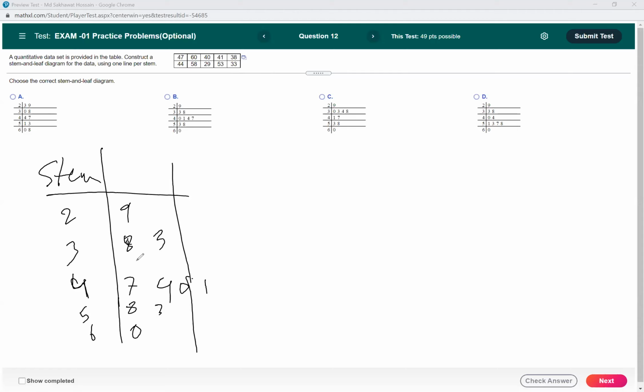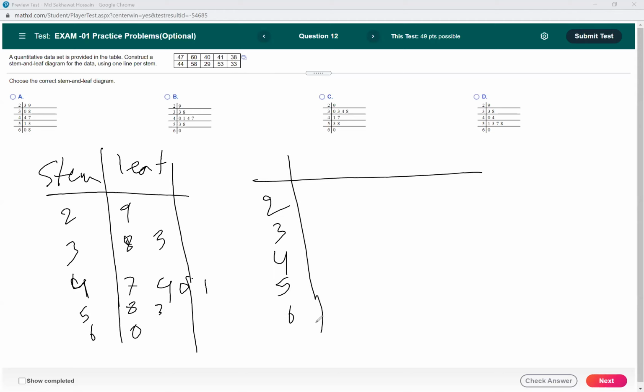Now you need to rearrange the leaves in order. So these are the leaves. We have to rearrange them in ascending order or descending order, that is, increasing or decreasing. So then it will be 2, 3, 4, 5, 6. We have just 9, and this one will be 3, 8. This one will be 0, 1, 4, 7, and this one will be 3, 8, and 0.